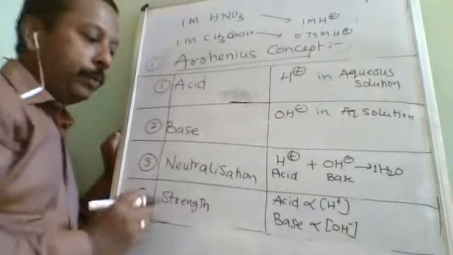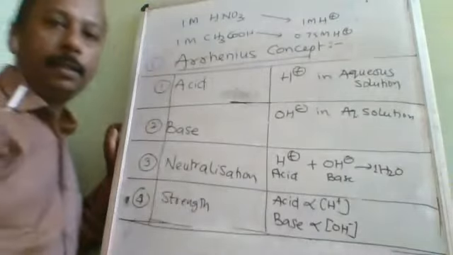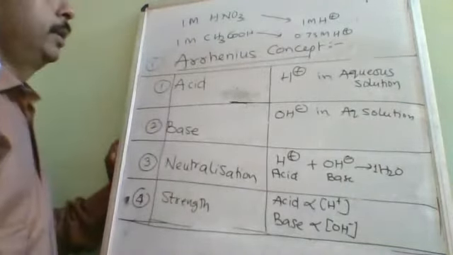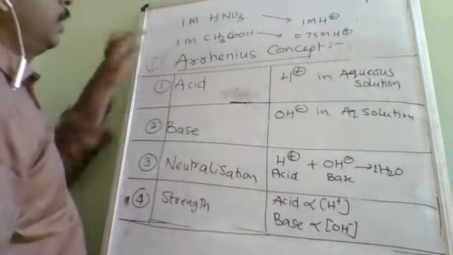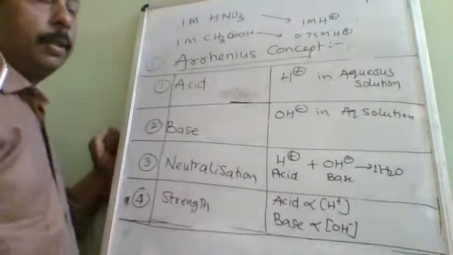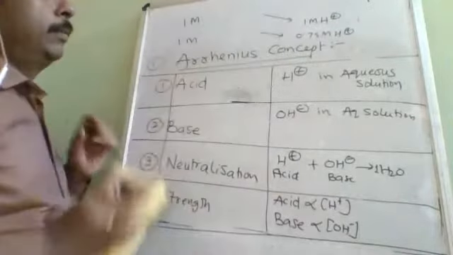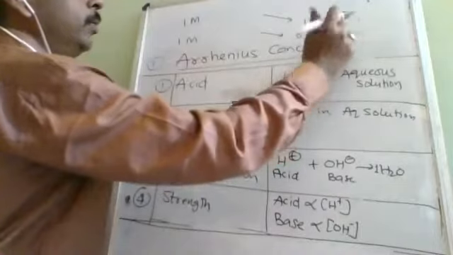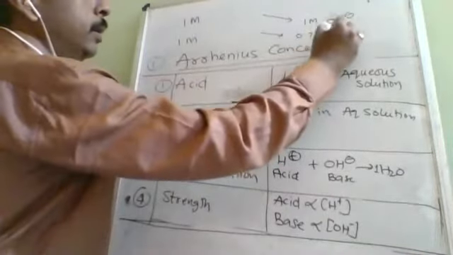If you still have any doubt, what are the 5 factors on which degree of dissociation depends? Already discussed in yesterday's class. Same way, this is the comparison of acidic strength of two acids. For comparison of basic strength, what will we compare? We will compare the number of OH minus, the concentration of OH minus it is providing.